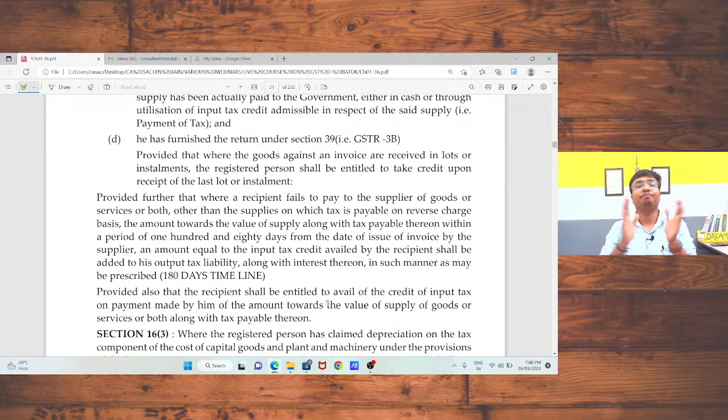Sir, if you are getting the goods in lots, in that case, at the time when you receive the last lot, you will be eligible to take input tax credit. Okay, sir. This provision is a specific provision which will be applicable in case of lots.